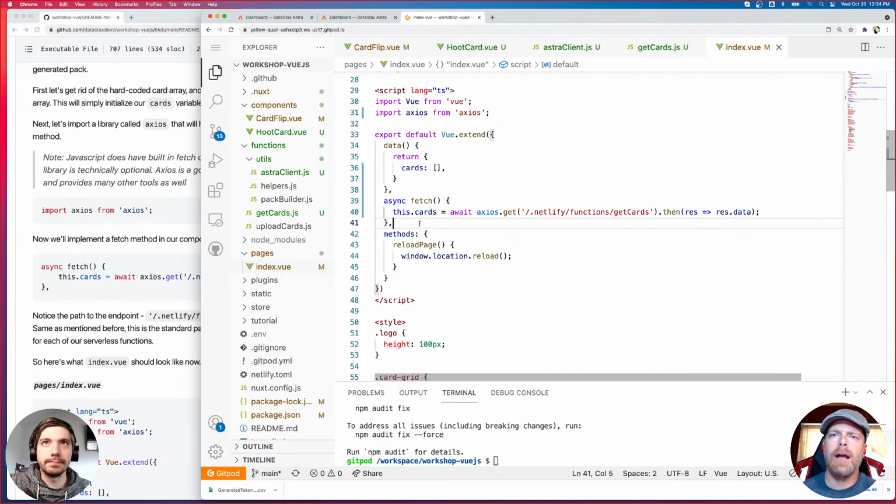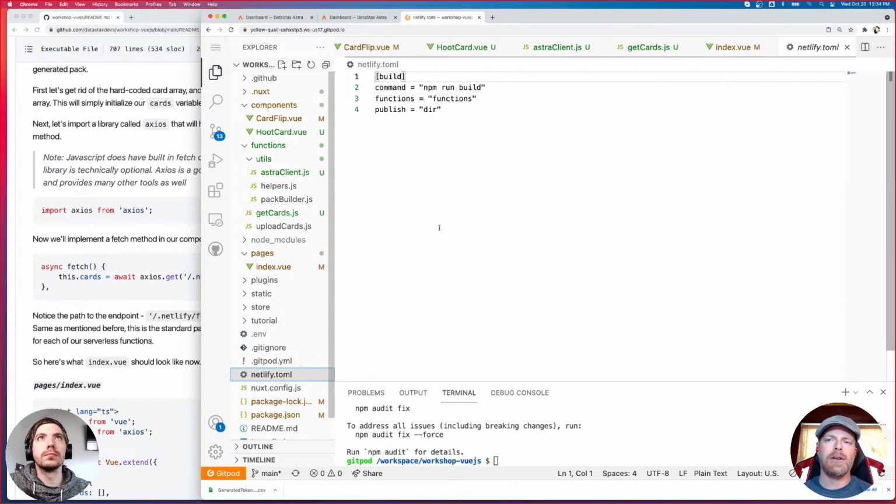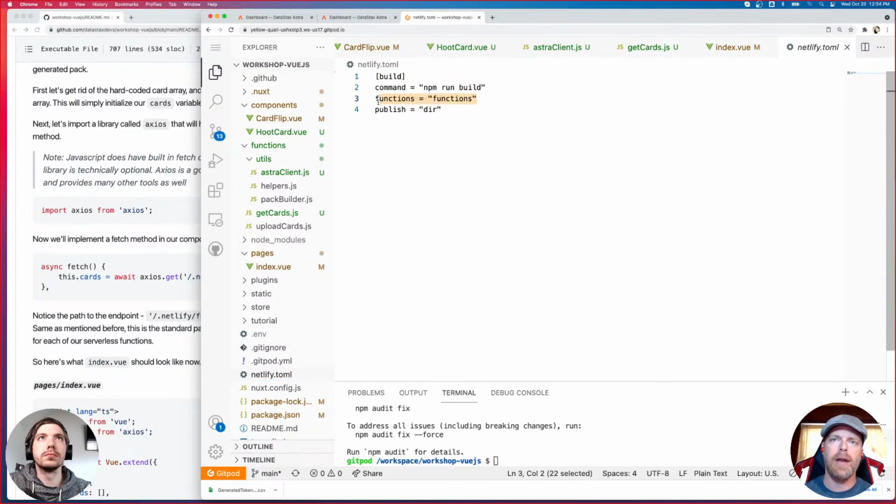And this gets into something Ryan just showed there in line 40 when he highlighted the /.netlify/functions/get cards. This gets into a question that Ion, our friend Ion, was asking about how do you generate the endpoint for that, right? When using Netlify serverless functions, the first part of it there is the .netlify. So that tells it, okay, I want to go to my serverless functions. The functions directory, that's coming from our netlify.toml. So when we're using Netlify, in your netlify.toml you identify what directory you want your serverless functions to go into. I think Ryan's going there now. Yep. See, functions equals functions. So we're just saying, I want my serverless functions in the functions directory.